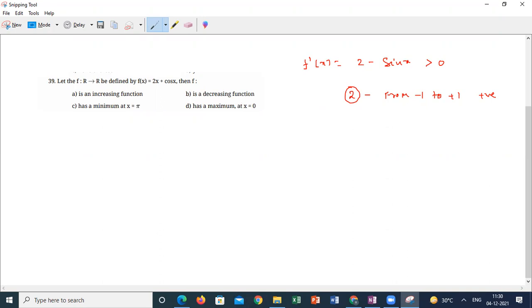And if I want to talk about maximum or minimum, how can we discuss this function? If I'm equating to 0, 2 minus sin x is equal to 0, sin x is equal to 2, where x doesn't have any value. So there is no concept of maxima and minima for this equation, because the first differentiation is never 0, there are no defined x values. So the answer for 39 is increasing function. There is no maxima and no minima defined here.